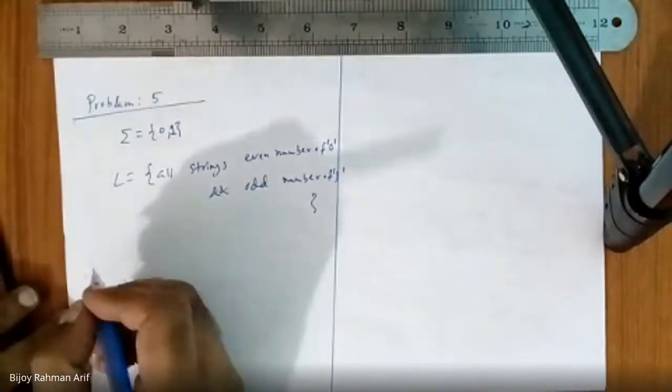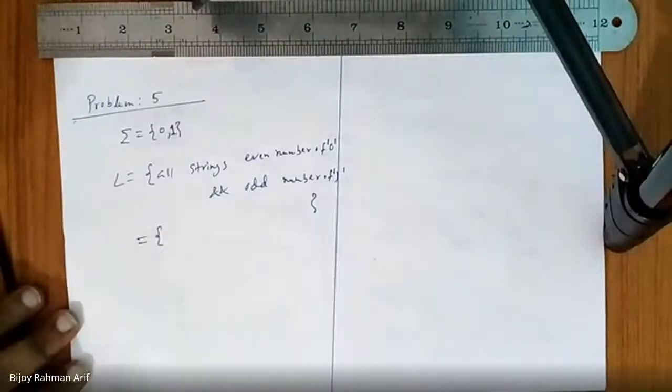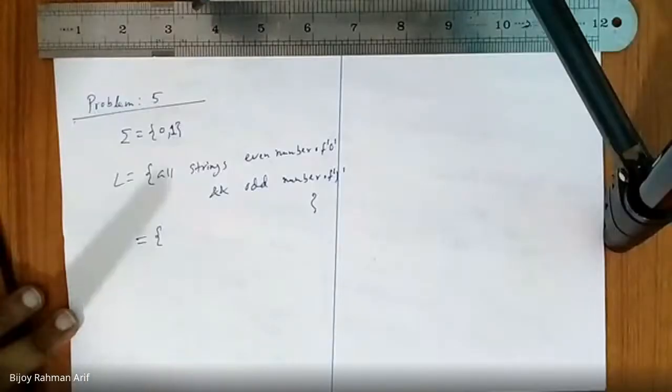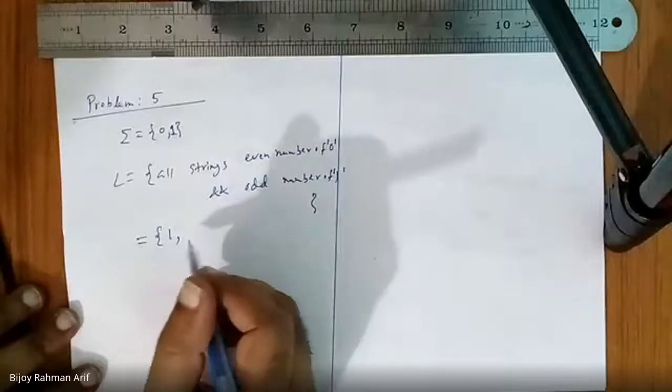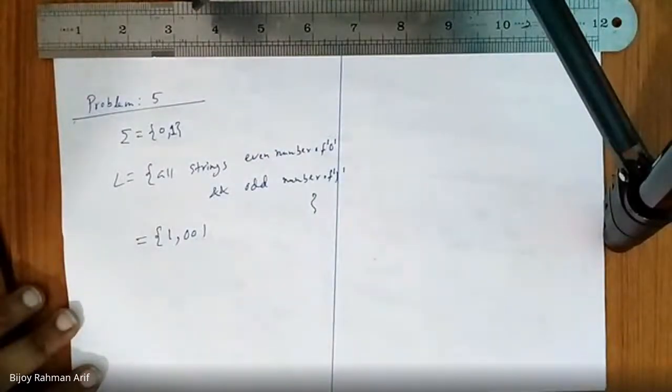So think this way. At first, try to come up with an algorithm. Before that, let's list some of the strings. What are the strings inside the language? Even number of 0, odd number of 1. Sir, 0. 0 means that is an odd number of 0, so it should not be. 1, 1. Okay. Then 0, 0. Then 0, 0, 1. Yes, because if you say 0, 0, the number of 1 is 0, that means it is even, so it cannot be. 0, 0, 1 is fine. Any more?